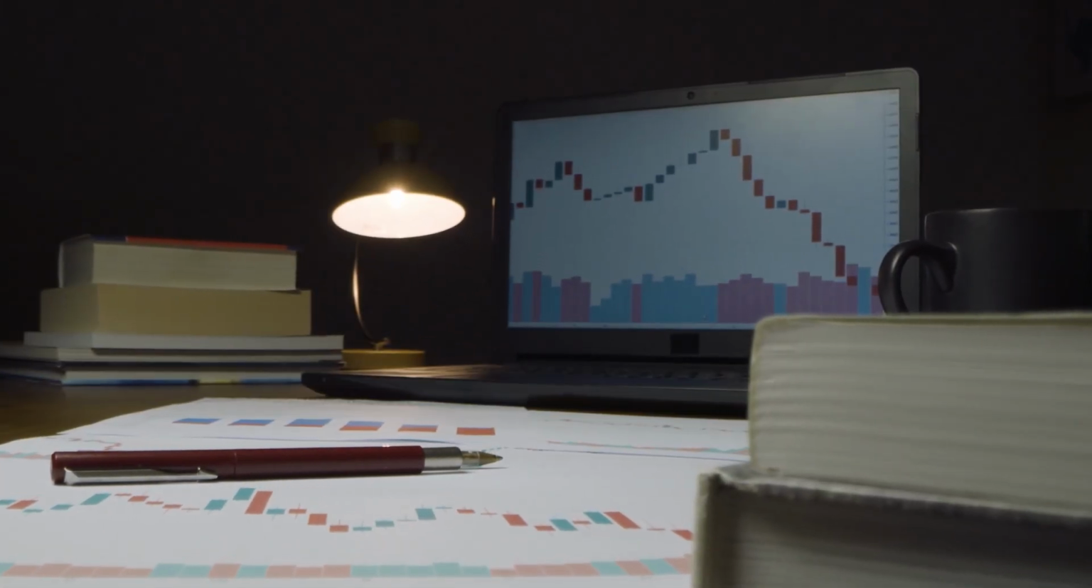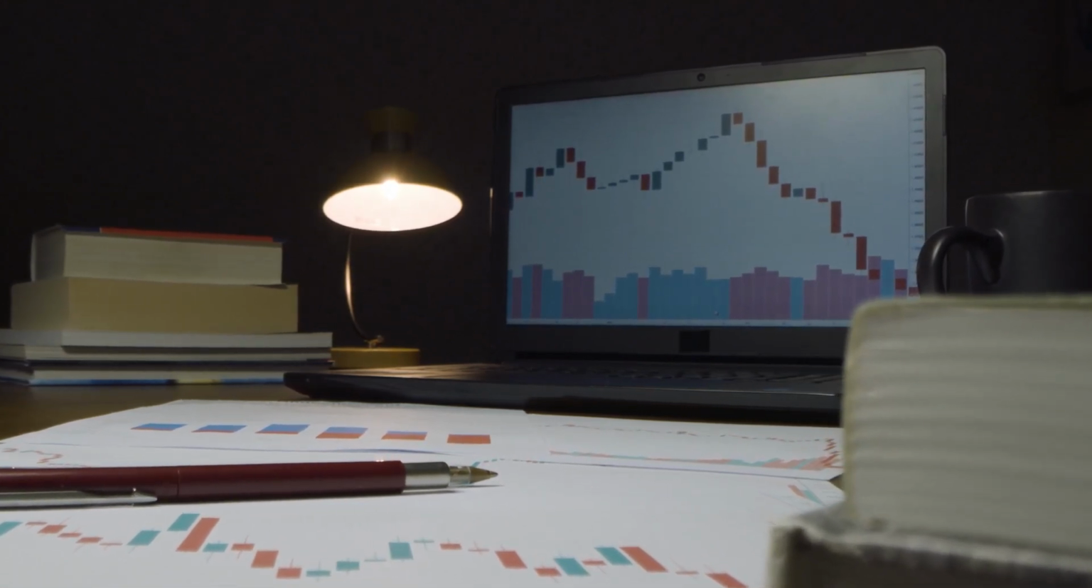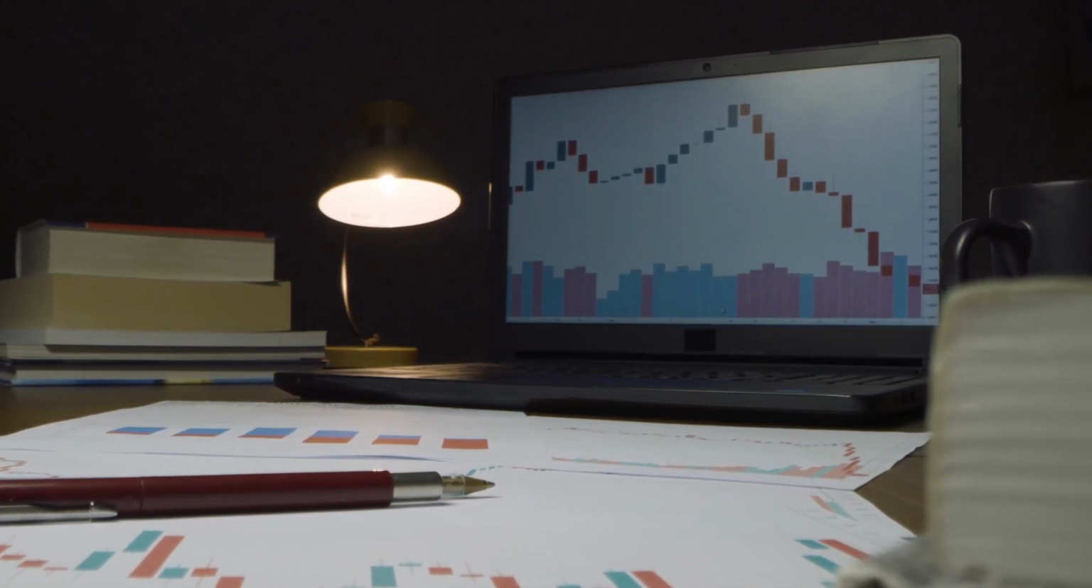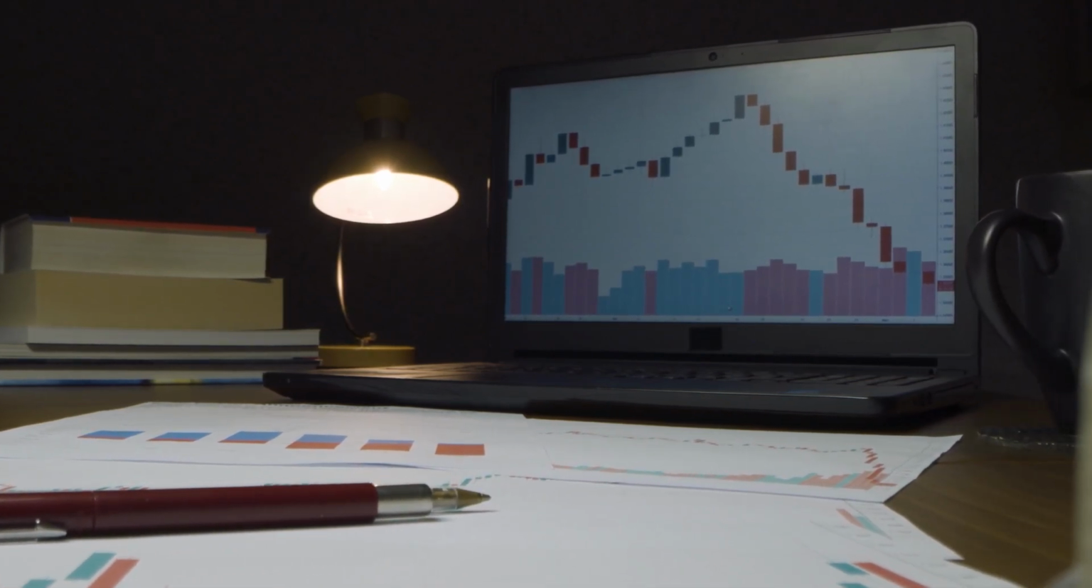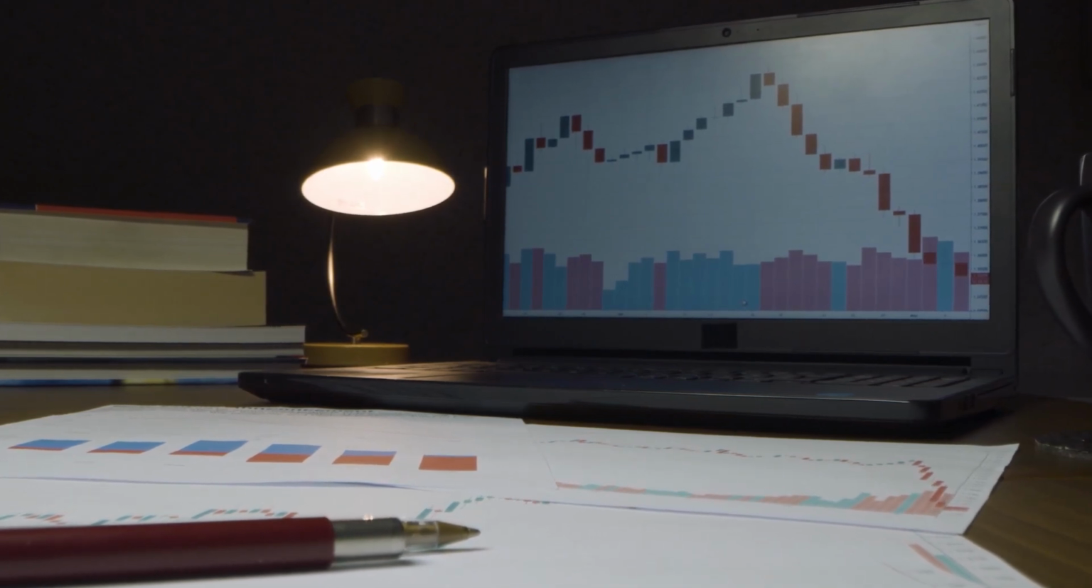Arbitrage can be a good strategy for traders who are able to quickly identify and act on price differences between different exchanges. However, it can be a risky strategy, as it requires a significant amount of capital and can be impacted by factors such as transaction fees and market liquidity.